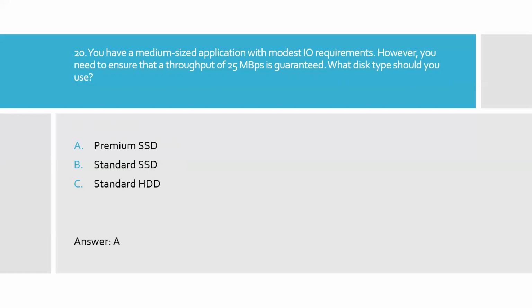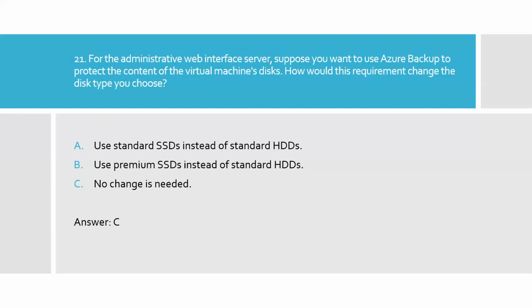Options C and B we can ignore because they are for non-critical applications and give slow performance compared to Premium SSD. Option A, Premium SSD, is the right answer.